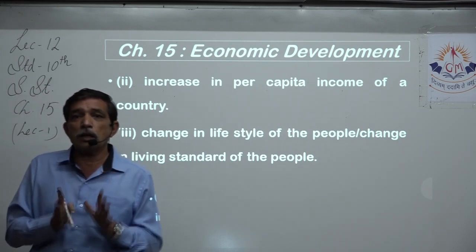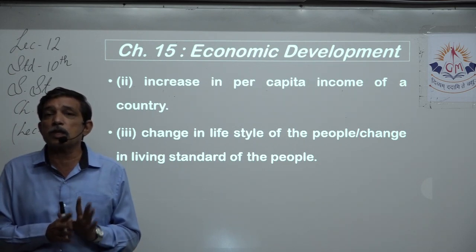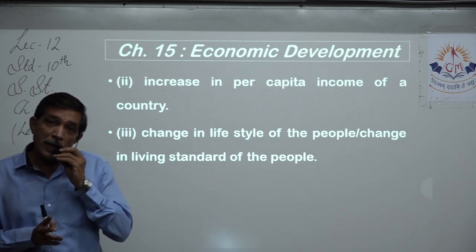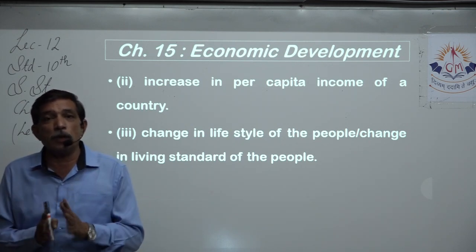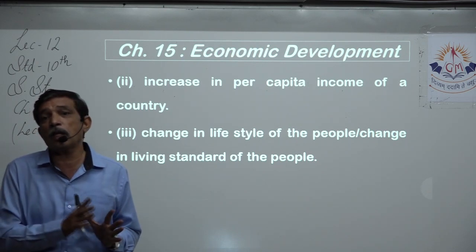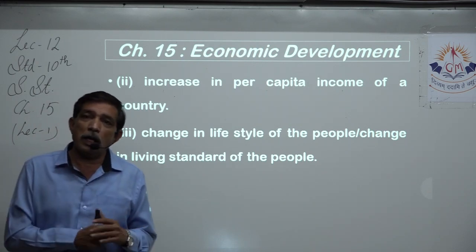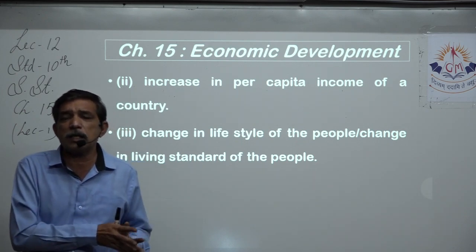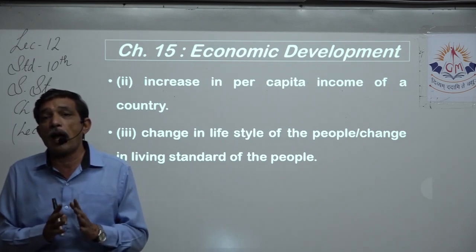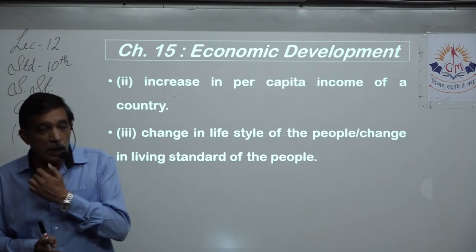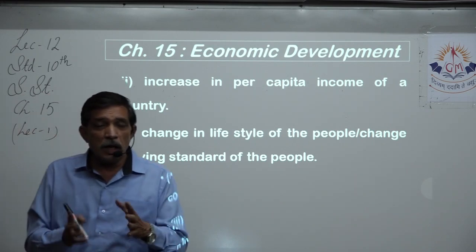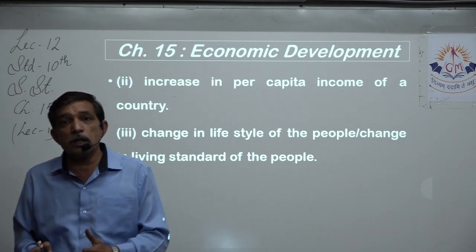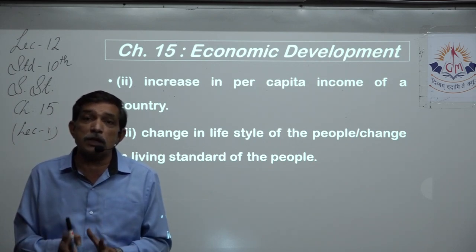So these are the 3 main important ways to see whether economic development has been happening in a country or not. Now how can that happen? When you compare the past with today, then you can see economic development has happened. Any country where there has been no change in the past 10 or 20 years, economic development has not happened. Many of the African countries today are still living in a tribal form. There is no education over there, there are no health facilities, there are no basic infrastructural facilities.